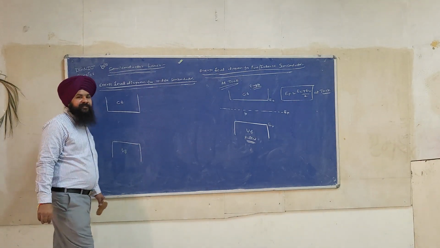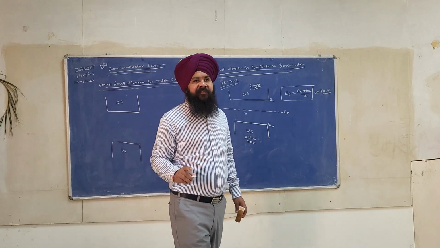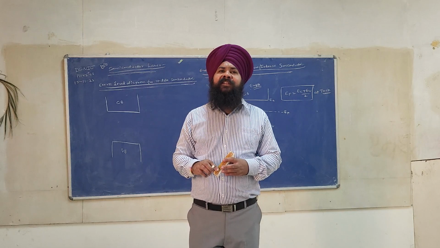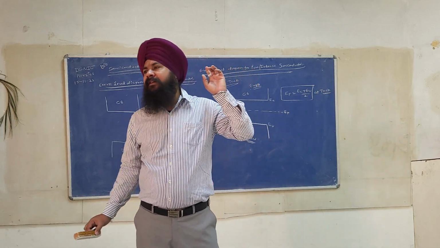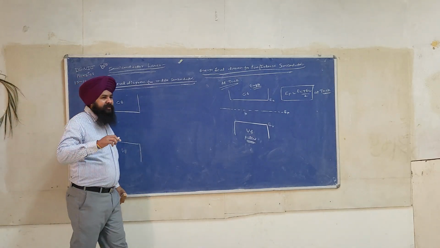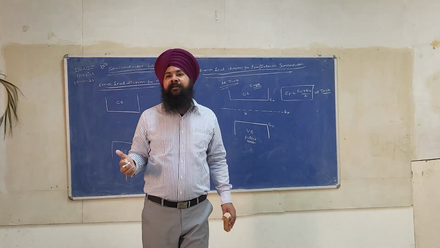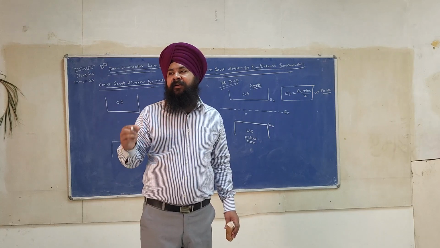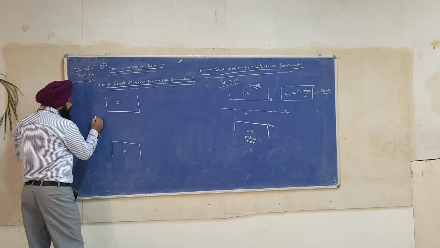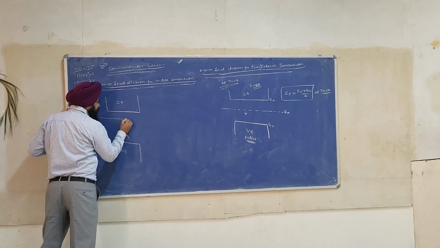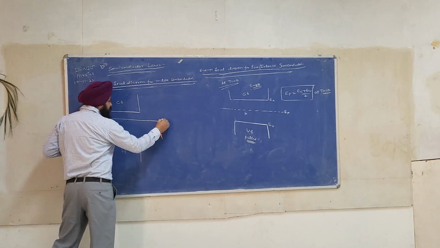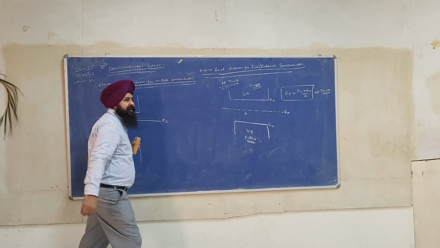Now see, as we know, the fifth electron is free when we add a donor impurity. I think this thing we have discussed at the starting of the syllabus. When we add donor atoms such as phosphorus atoms as an impurity, we get a fifth electron. The fifth electron is free, and all the donor atoms will give this energy level, and this is called the donor level energy, ED.